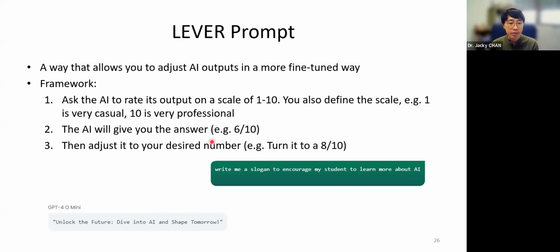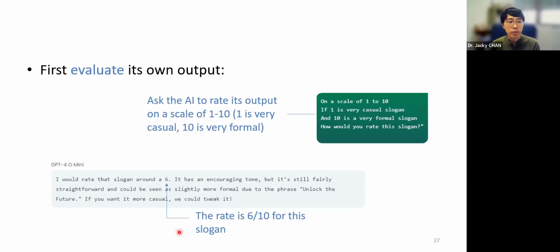For example, here: write a slogan to encourage my students to learn more about AI. The AI gives you the answer, and then you think that it is not that good and you want to tune it. So we start to use this scale prompt. First, we ask the AI to evaluate its own output, like here: on a scale from 1 to 10, where 1 means very casual and 10 means very formal, let's rate it. The AI rates that slogan and tells you that it rated it at 6 out of 10.